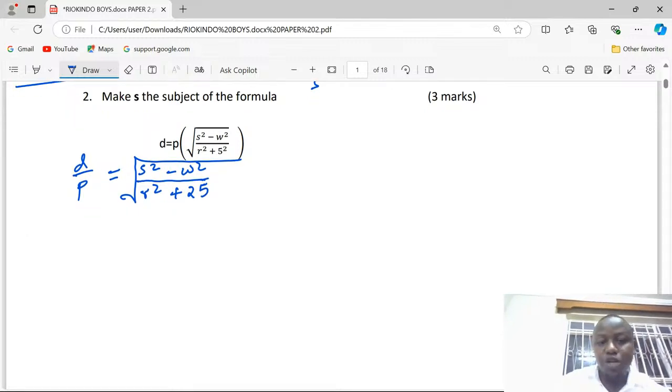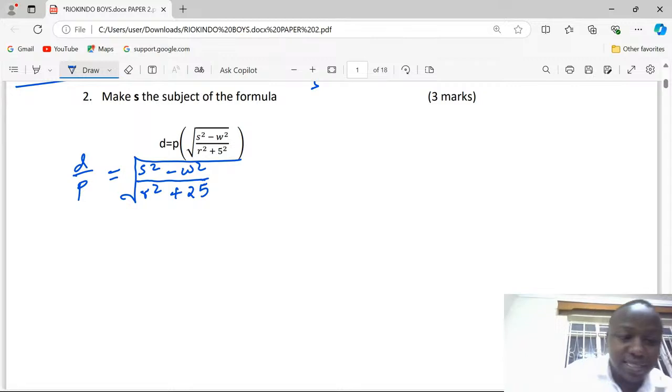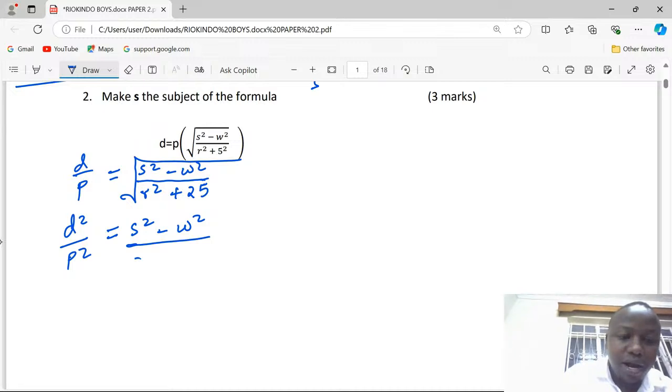Then now at this point, because of the general square root, we can square both sides, so that D squared divided by P squared is equivalent to A squared minus W squared, then divided by R power 2 plus 25.